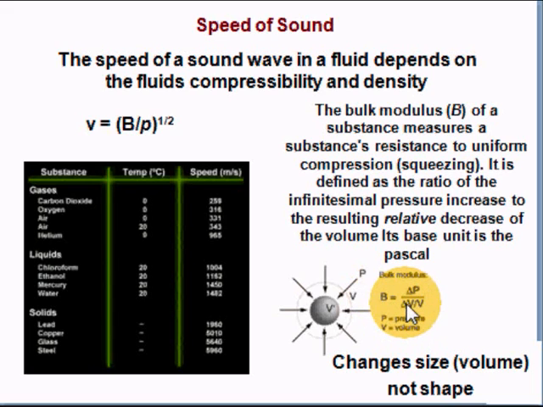Okay, so a large denominator means that this number will get smaller. They're inversely proportional. Okay, and if the volume changes a lot and the bulk modulus decreases, so too will the velocity decrease, because the velocity is proportional to the bulk modulus. Okay, so this is just a little